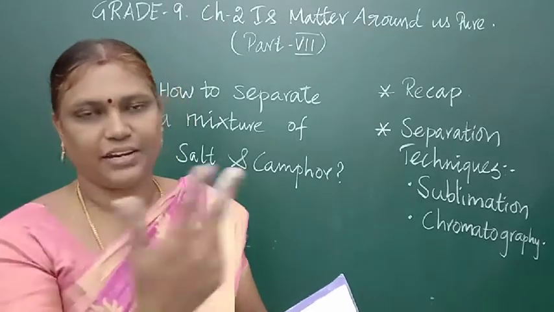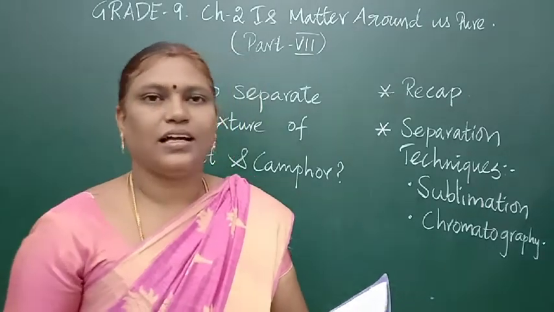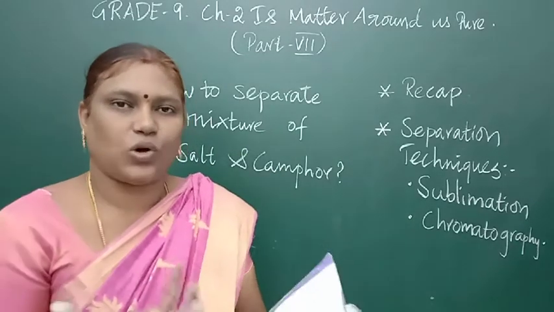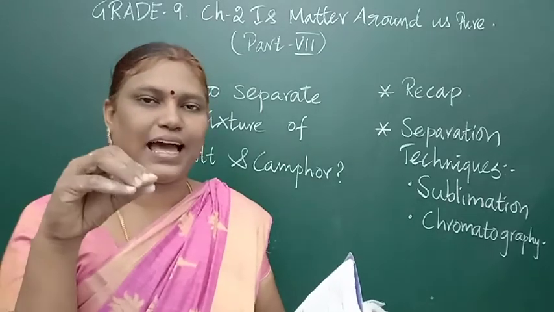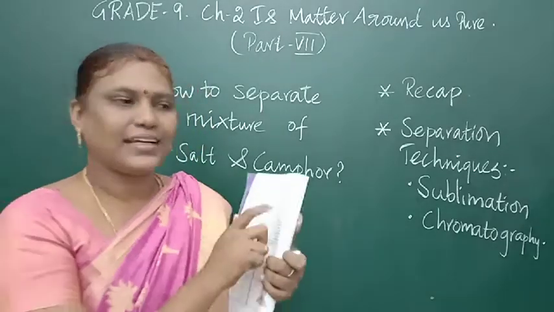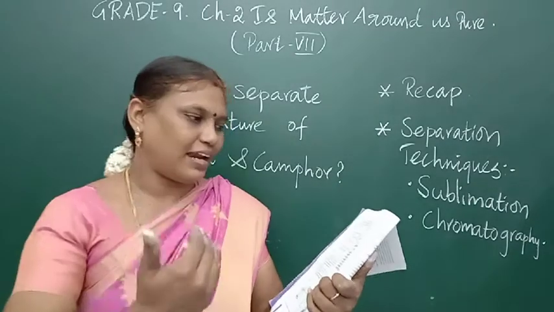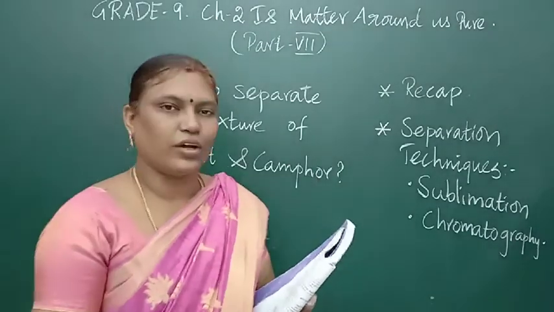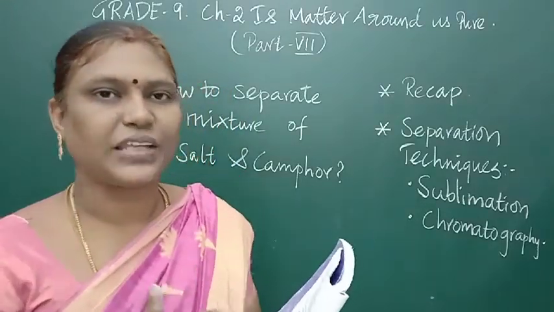So first, we have already seen that oil and water can be separated by this method. The next one is metals. Whatever they are extracting, one will be a solid which has more density and will go down. The impurities will be lighter in weight, forming two layers that do not mix with each other, and they can be separated. That is given as extraction of iron from the lighter slag: the molten metal will be down, and it can be separated by using this separating funnel. The principle behind it is that the liquids should be immiscible; they should not mix with each other. That was the last topic.